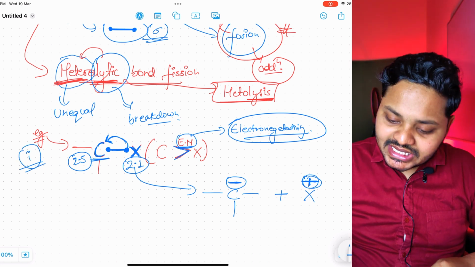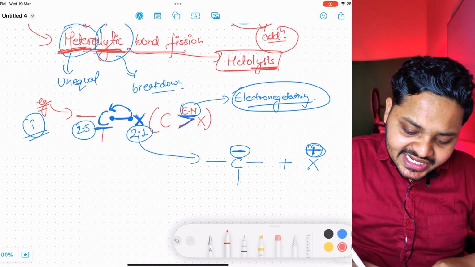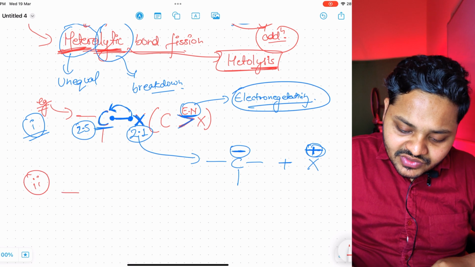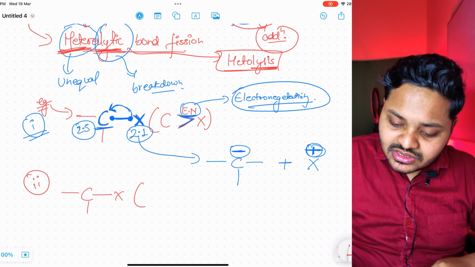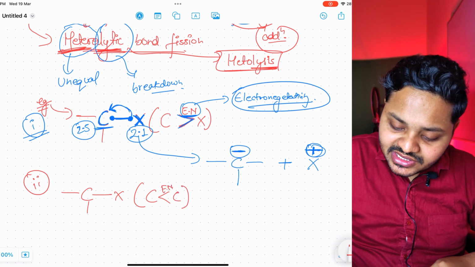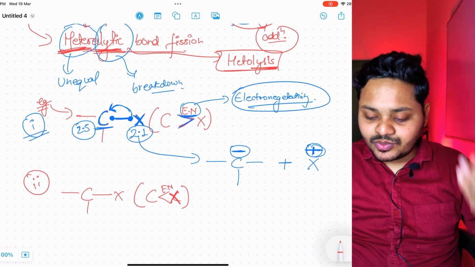What will be the second condition that can be possible? The second case is that, similarly, we have a carbon and X bond. Okay, and what will be the condition? There will be the opposite condition. If the attached atom has greater electronegativity than carbon, then the condition will be just opposite.